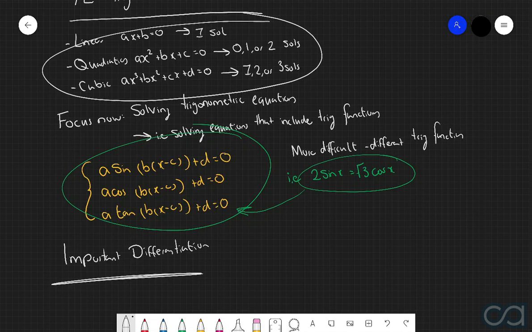But the key point that I'm trying to get across here is that whenever we're solving linear, quadratics, cubics, quartics, or whatever, we have a finite number of solutions. In other words, we always know that there is a maximum number of solutions to that particular equation.